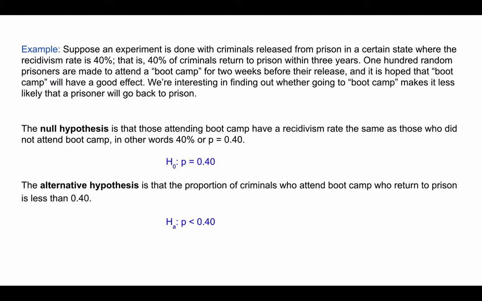Now, for alternative hypothesis, we use this notation H sub A, so it's like an H with a little a down here in the subscript, and that stands for alternative hypothesis. And our alternative hypothesis here is that P is less than 0.40, or the probability that prisoners who go to boot camp will return to prison is less than 0.40. Okay, so you're going to see these symbols, and this one stands for null hypothesis, this one stands for alternative hypothesis.